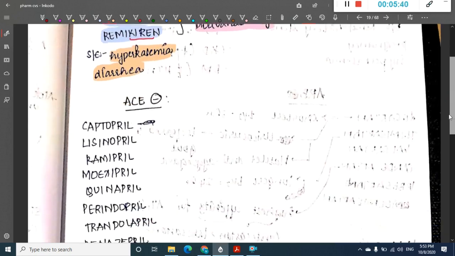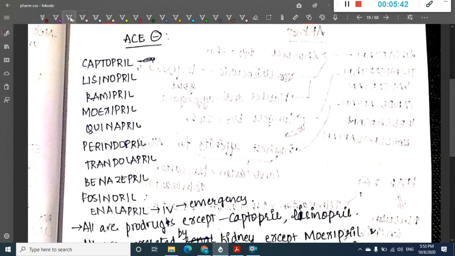Next group of drugs are angiotensin converting enzyme inhibitors. What are the drugs in this group? These include captopril, lisinopril, ramipril, moexipril, quinapril, perindopril, trandolapril, benazepril, fosinopril and enalapril.